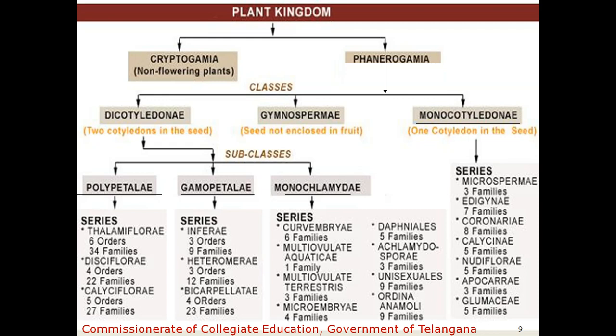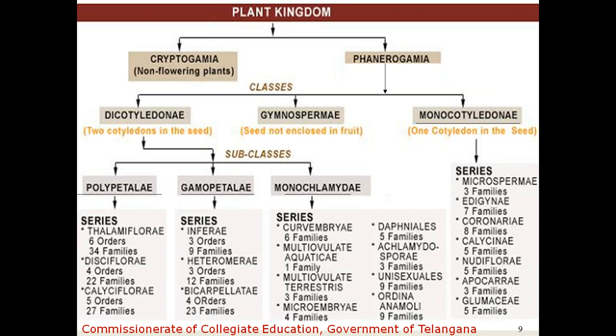Now we come to gamopetalae. Gamopetalae is divided into three series: Inferae, Heteromerae, and the third one, Bicarpellatae. As the name indicates, the Inferae series indicates the presence of an inferior ovary. The gamopetalous plants which show an inferior ovary are included under the series Inferae.